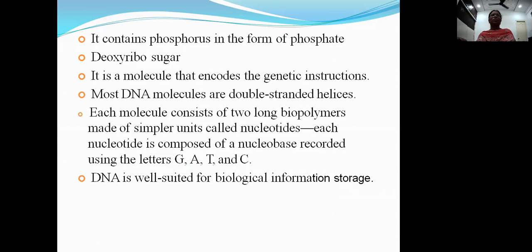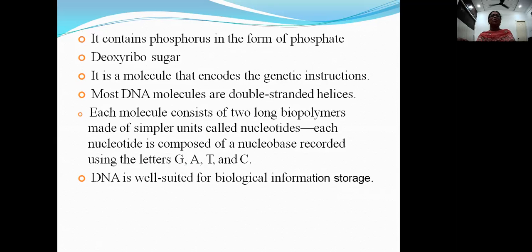Coming to the structure of DNA, the chemical composition of DNA shows three important chemical compounds: phosphorus, in the form of phosphate, deoxyribose sugar, which is a pentose sugar, and nitrogen bases. It is a molecule that encodes the genetic instructions. This DNA molecule has the genetic information of a single individual in its structure.